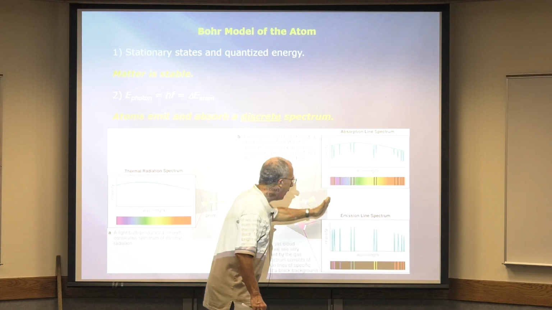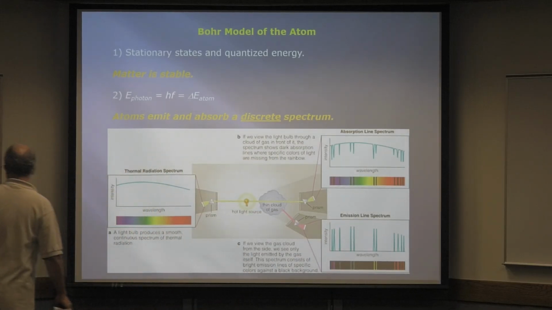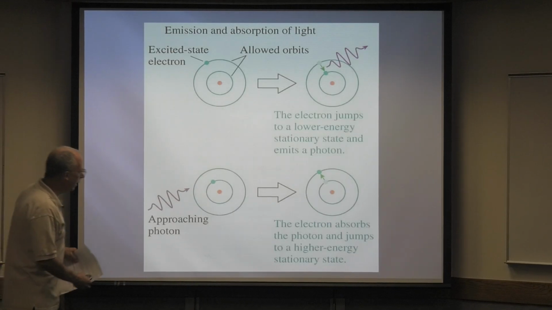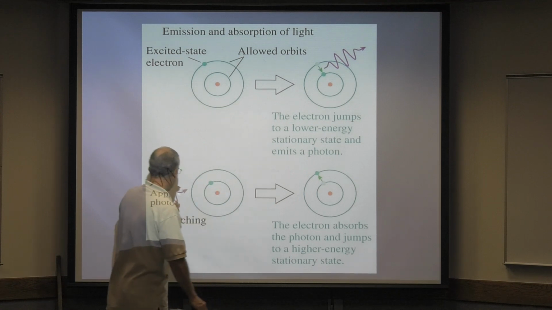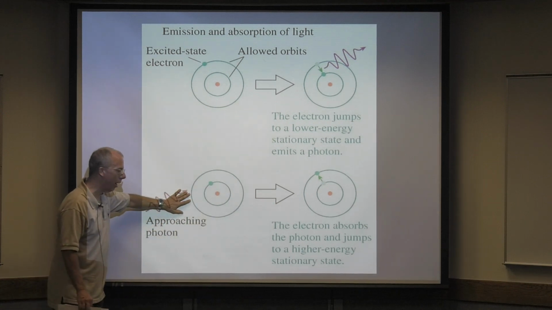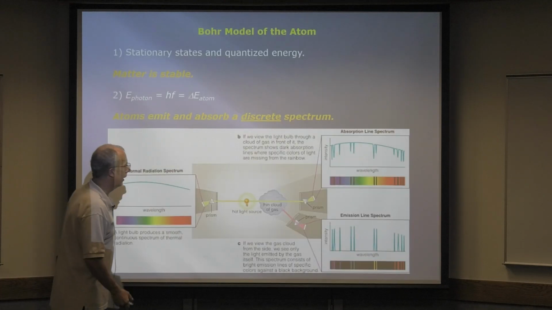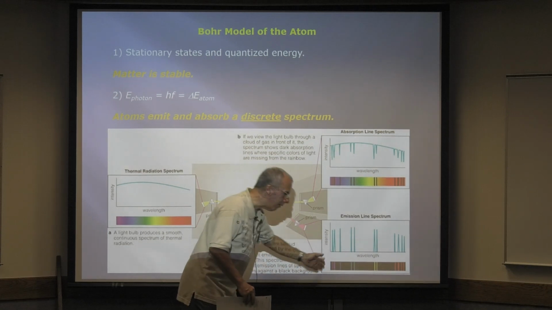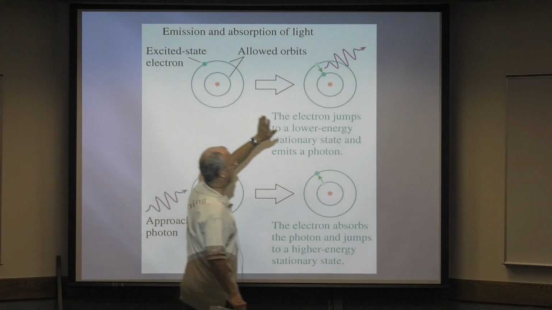And it only happens at certain wavelengths. In other words, it only happens at certain energies, which is exactly what we have here. This is absorbing a photon of a very specific energy, which means specific wavelengths. Here, they're being emitted at certain wavelengths only, or certain energies only. Well, that's this.